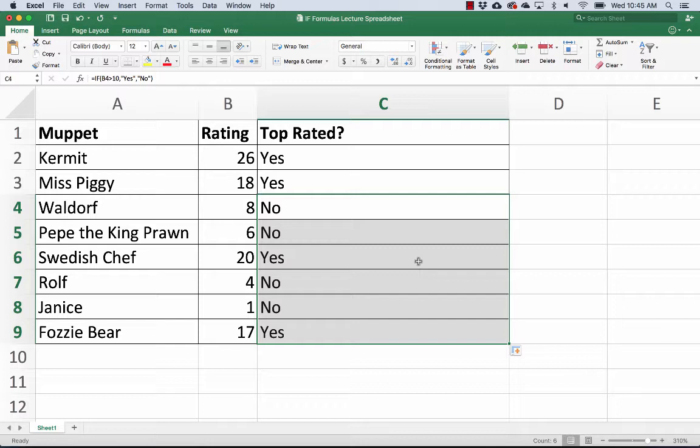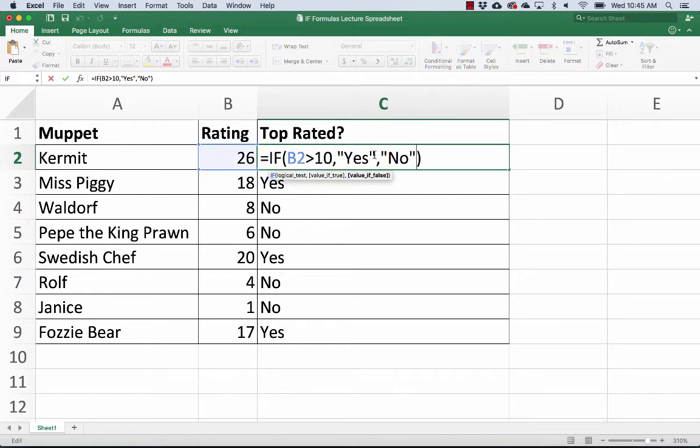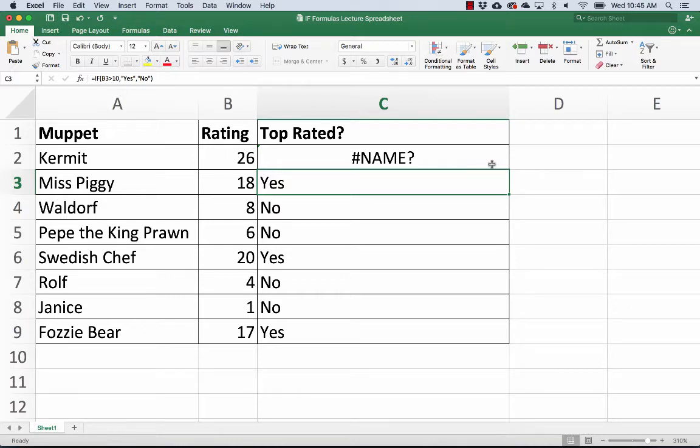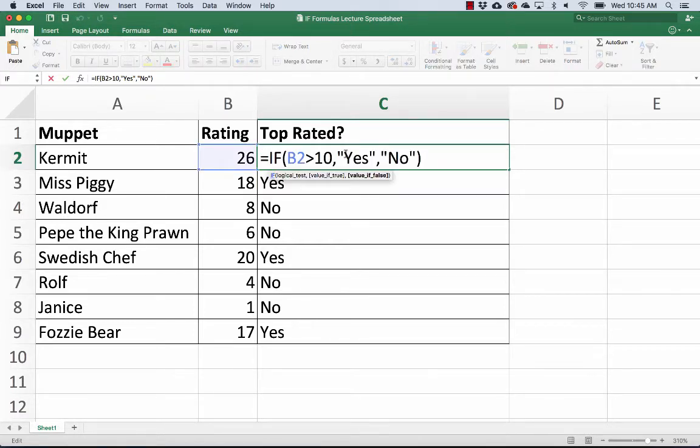So we're using if functions to put something in this column based on whether or not our logical test is true. And I told you I would do this. If you take out the parentheses here, you'll get an error. So if you ever see an error like this, there usually are some really easy explanations of why you have this error. One of them might be you're trying to put a word in, and you didn't put it in quotation marks. If you just take out the quotation marks, then Excel is trying to read YES as some sort of formula function, and it's not a formula function, right? It's a word that you want to show. So when you put it in quotation marks, just like this, it works.